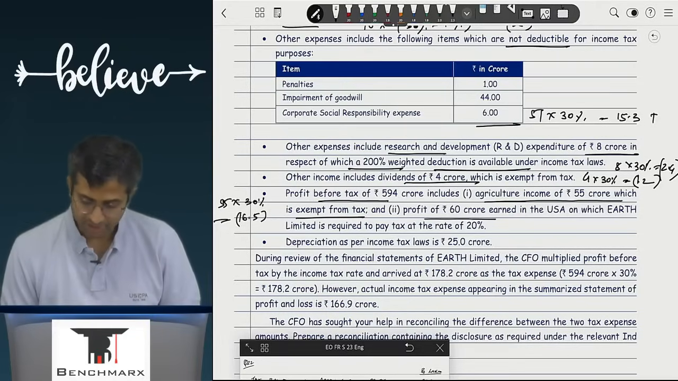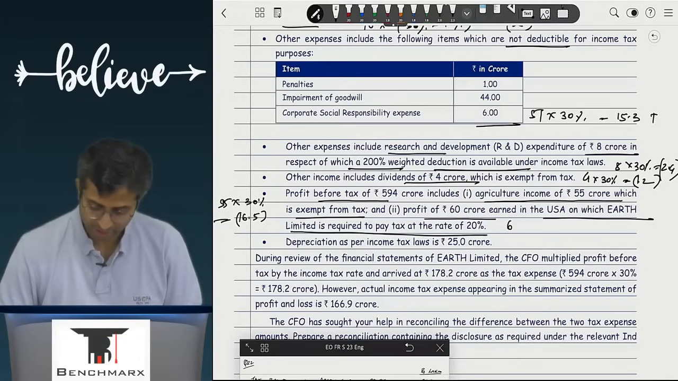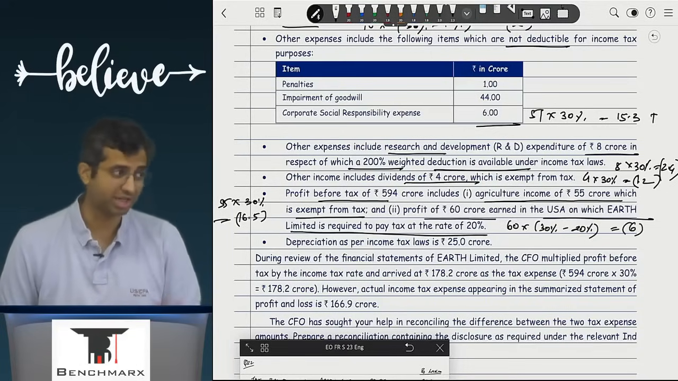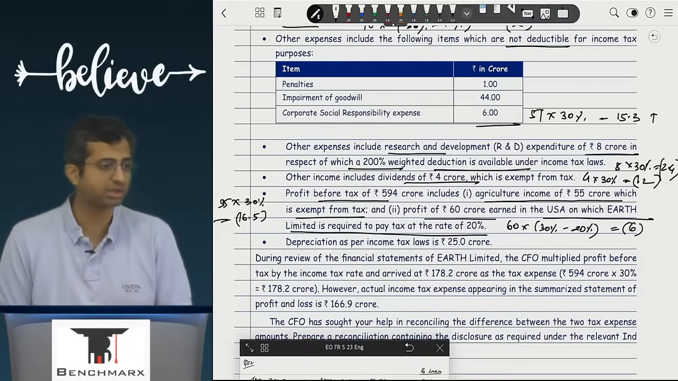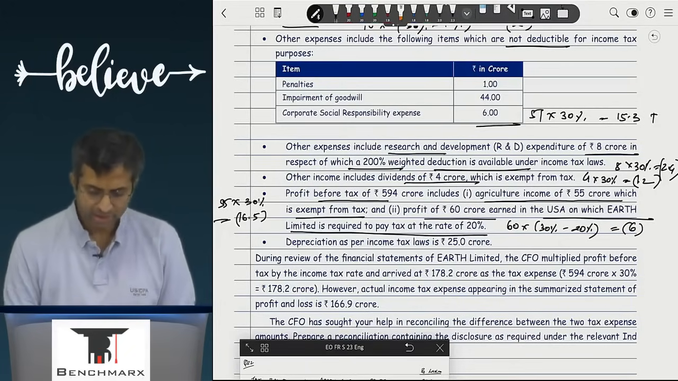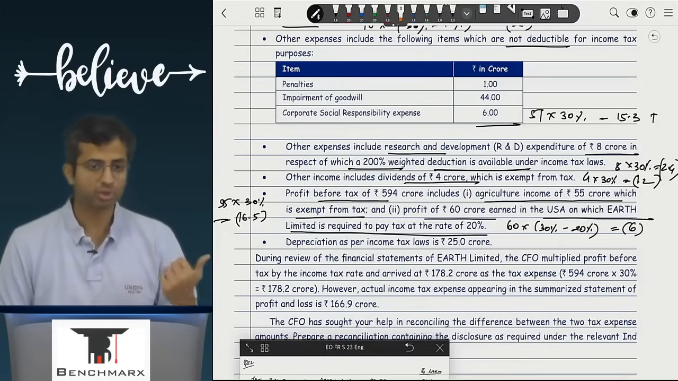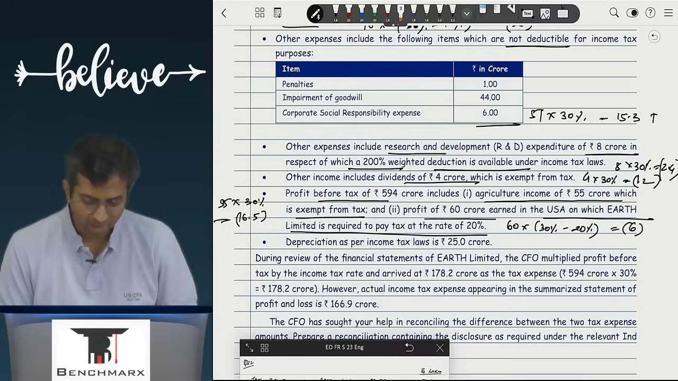And profit of 60 crores earned in USA on which Earth is required to pay tax at the rate of 20%. So over here, this is 60 into 30 minus 20, that is equal to 6. Again, this will help me in reducing, because ideally in my calculation it went at 30. It should be taxed only at the rate of 20. Now this is a new adjustment which was not there in the earlier problem. Otherwise, it is the exact same as the exam paper.